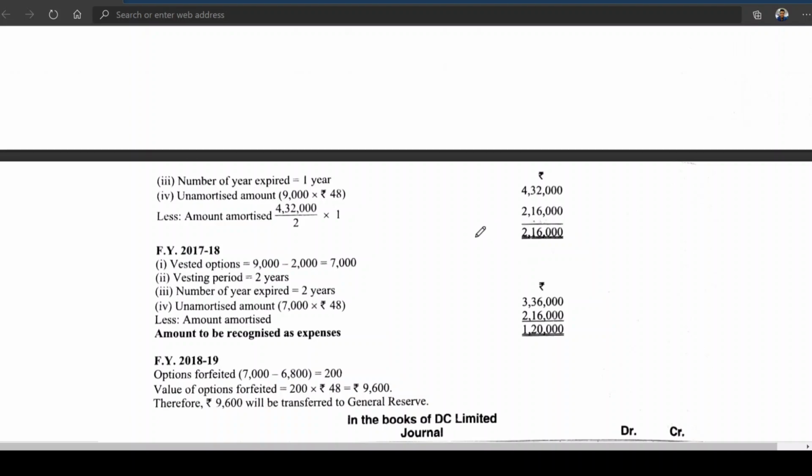Actually, they don't know at the time of recognizing the expense. They were expecting that all 9,000 shares will be exercising the option. But again, by the completion of second year ending, there are 2,000 options they have not exercised.